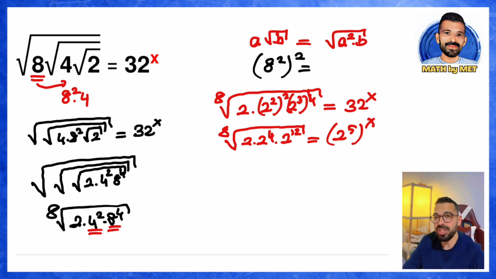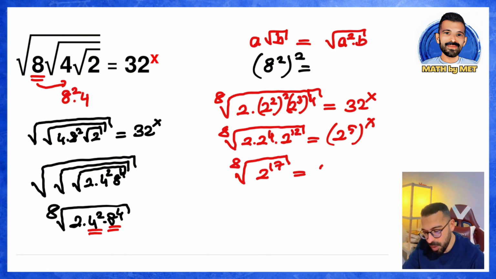What happens when the bases are the same? The exponents are added. Come on, let's add the exponents. 12, 4, and an invisible one. What will we get when we add the exponents? 17 will come out. I'm writing it down right away. Inside the root, 2 to the 17th power. The degree of the root is 8, equals 2 to the power of, there's a power to a power. I multiplied the exponent. We get 5 times x.